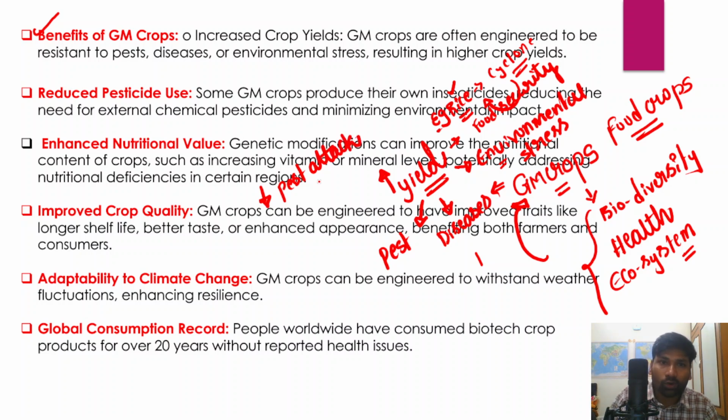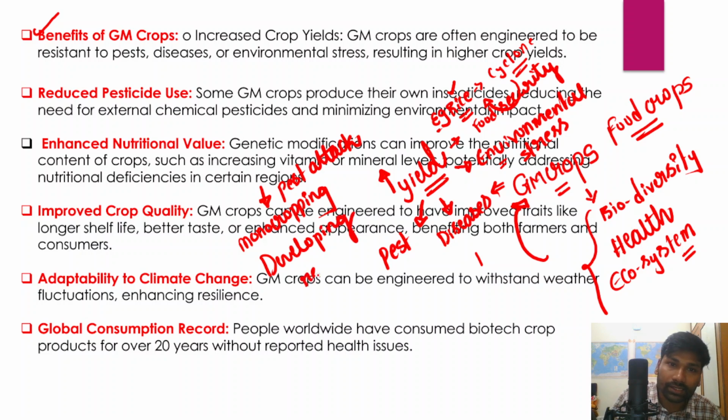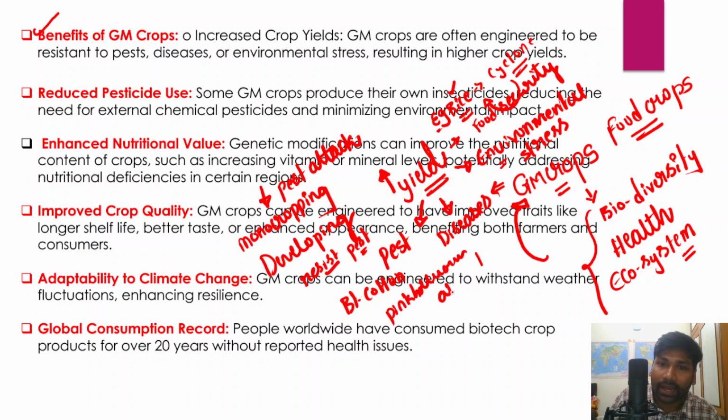Now understand, monocropping is mostly responsible for increased pest attacks and also for pests developing resistance. Pests developing resistance to the existing pesticides is another major reason for increasing pest attacks on the crops. For example, just as Bt cotton is resistant to the pink bollworm attack, in a similar way genetically modified crops are also resistant to various pest attacks.